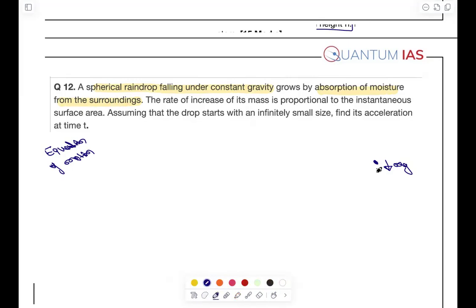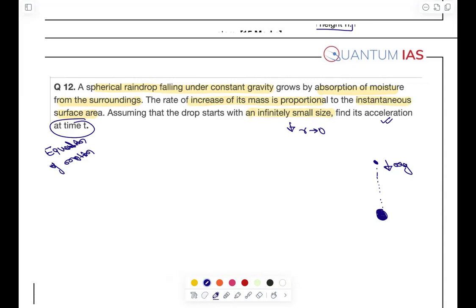And as it moves along, its mass gets increased. ठीक है, इसकी मास क्या हो जा रही है, इंक्रीज हो रही है. So the rate of mass increase is proportional to the instantaneous surface area. Obviously, when mass is increasing, its radius is also increasing, and so is the surface area. ठीक है, assuming that the drop starts with infinitely small, that means it is starting from r tending to 0. Find its acceleration at time t. किसी time t में what will be the acceleration, that we have to find.